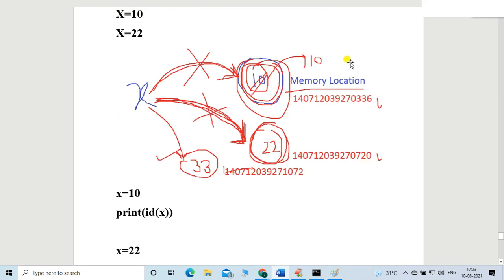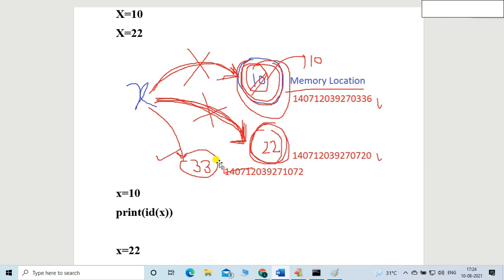Now, friends, this is called an object. You can see, whatever I mentioned in round shape, this is object 10. This is a 22 object. This is a 33 object. In total, 3 objects are created. That's why Python is called an object-oriented language. Anything in Python is called an object, friend. That's why Python is an object-oriented language.